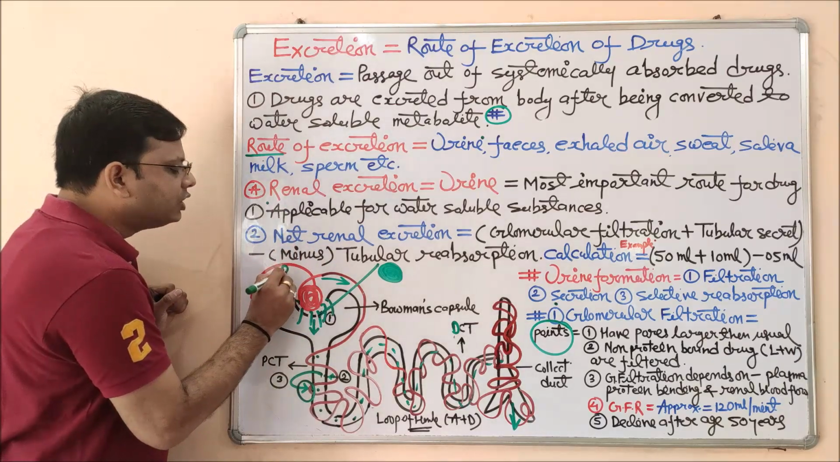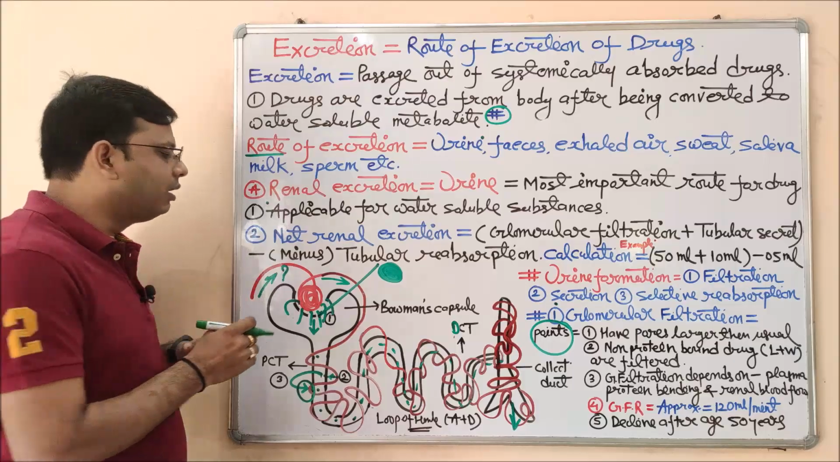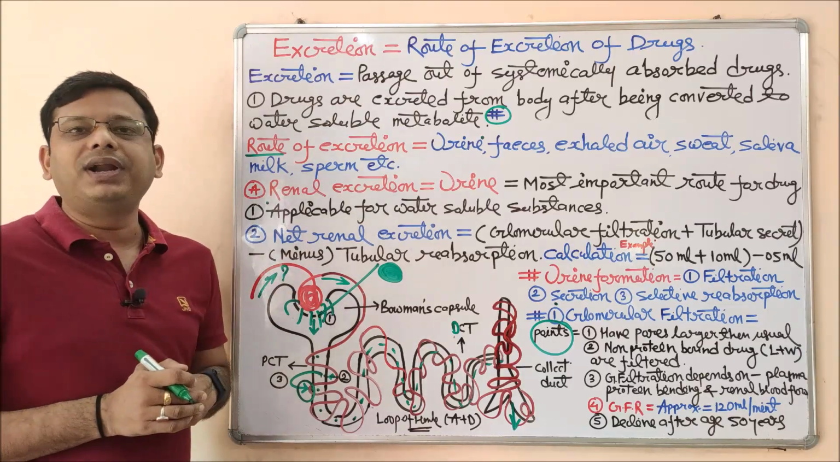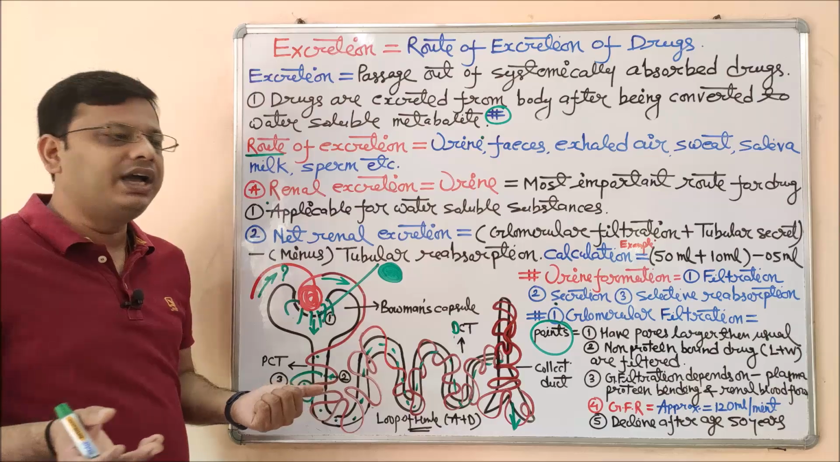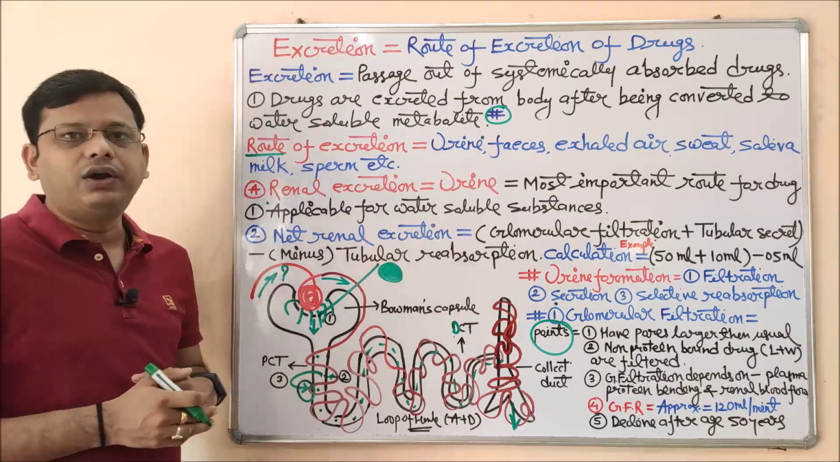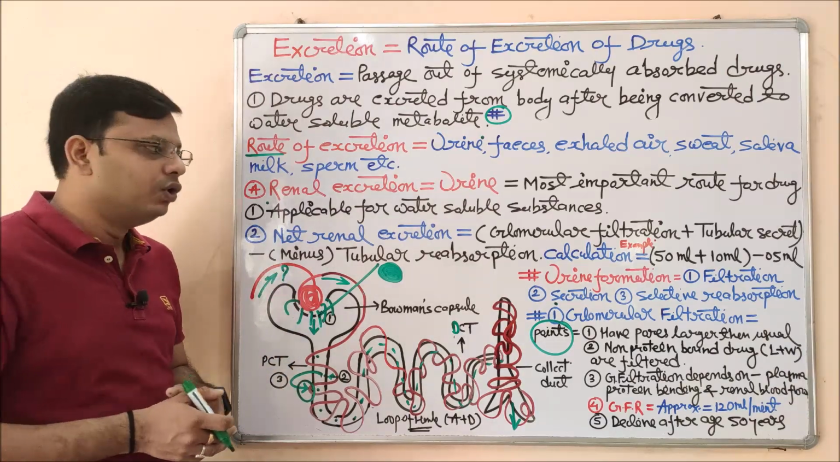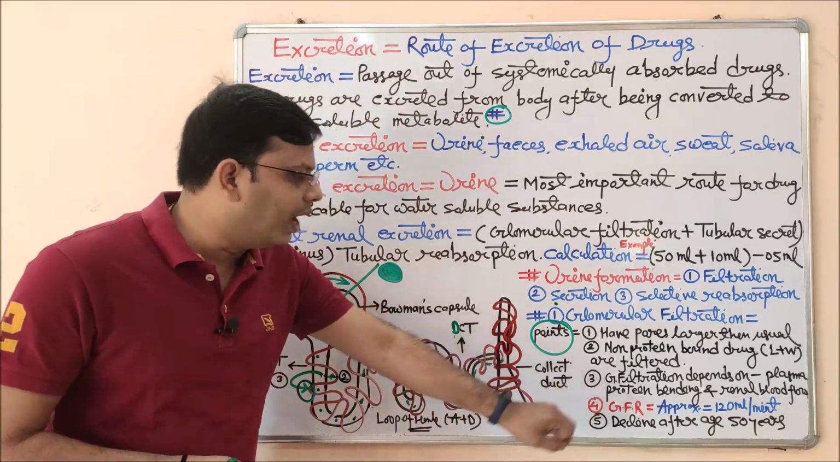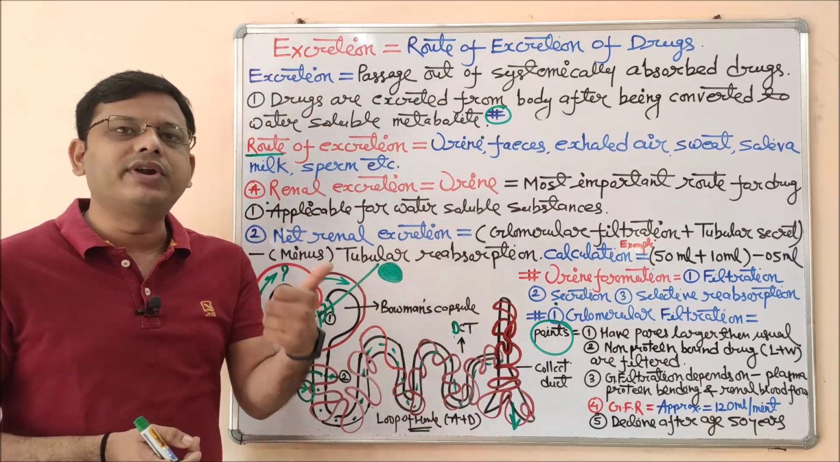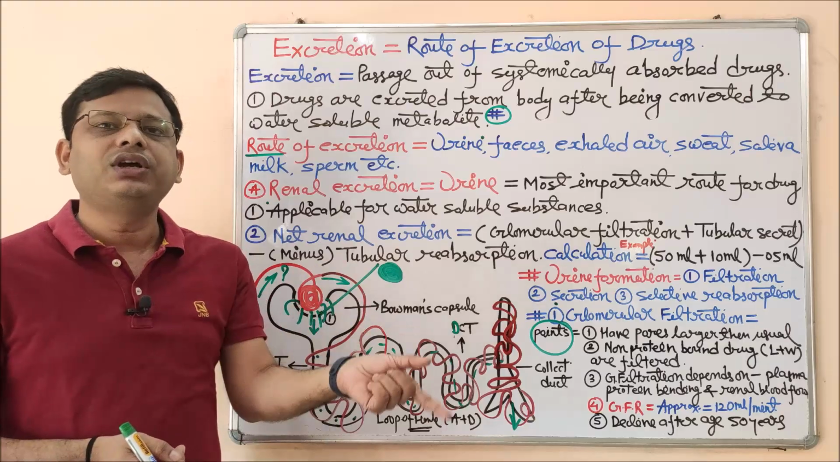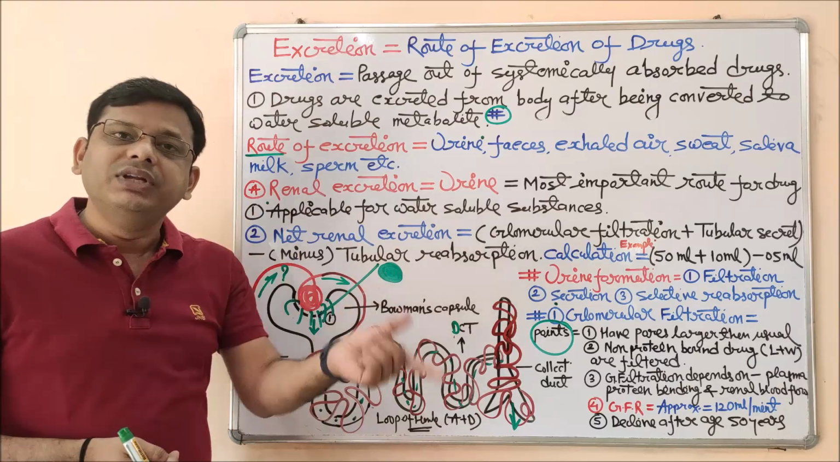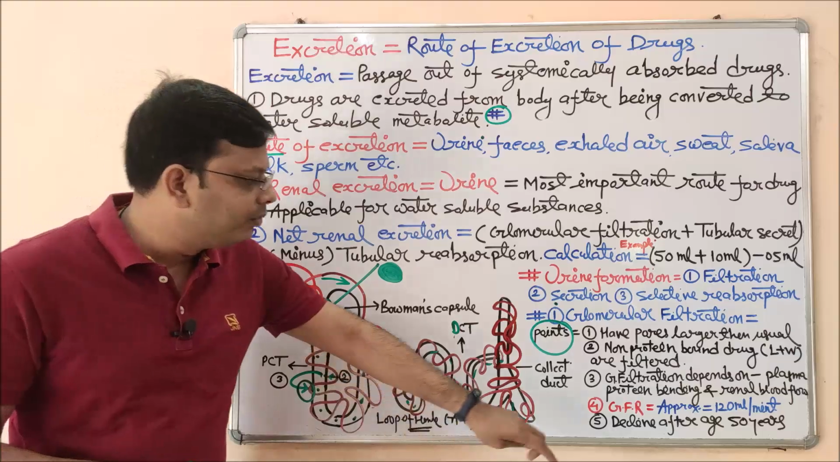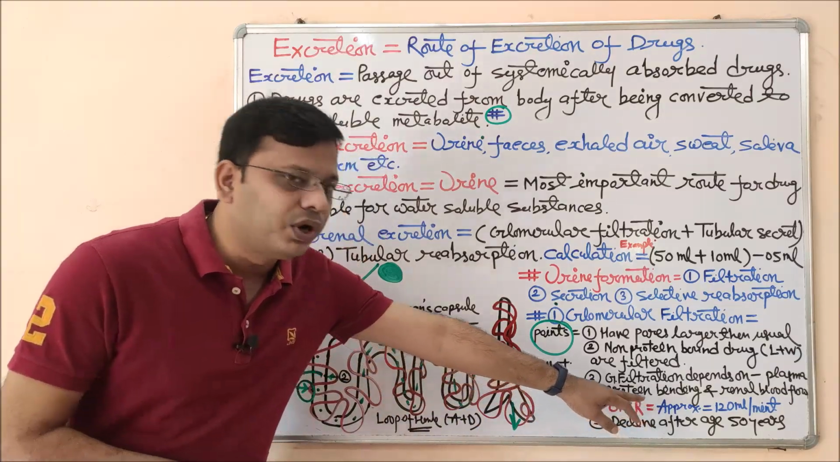That means how much volume of blood is coming through for filtration. If the volume of blood is higher, the filtration rate will obviously be higher, but if the blood volume is very low, the filtration will also be low. So that we can calculate the GFR. GFR stands for glomerular filtration rate, that means filtration of blood per unit of time. That is called GFR.